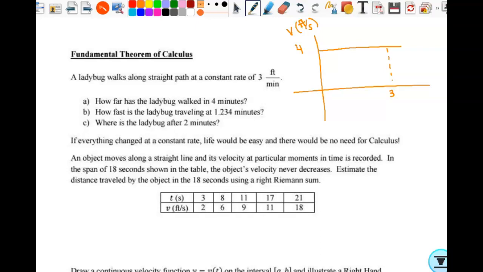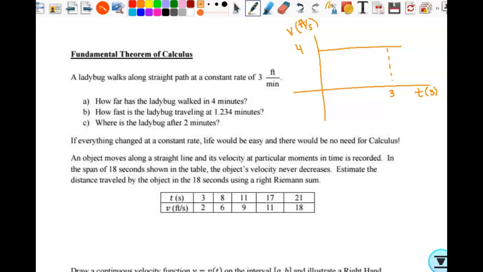Why did we not need calculus for this problem? Constant. It's constant. 3 feet per minute times 4 minutes. I didn't really need a graph. So this ladybug walks 3 feet the first minute, 3 feet the second minute, and so on. So 12 feet. Good?